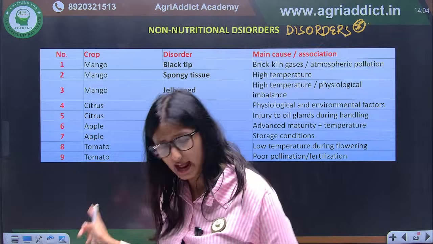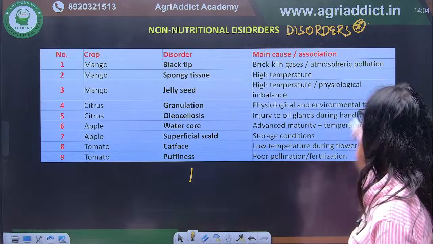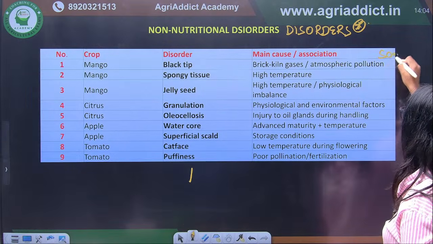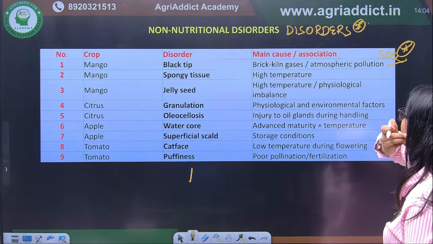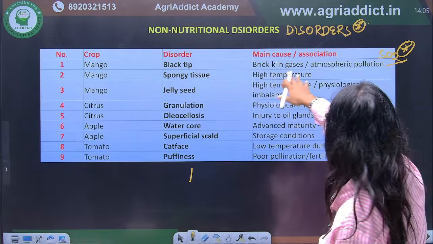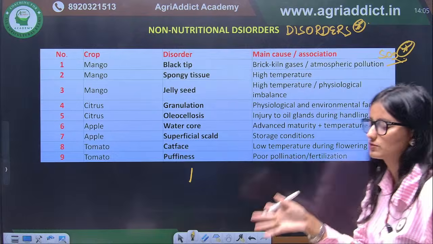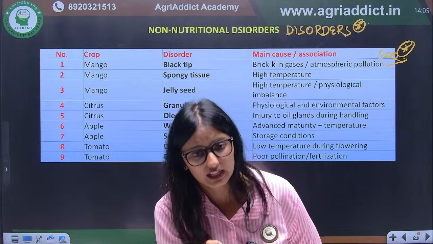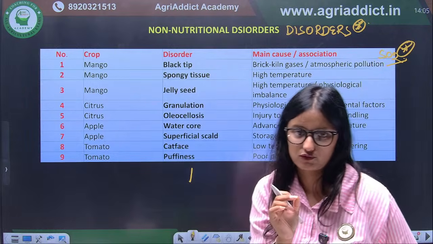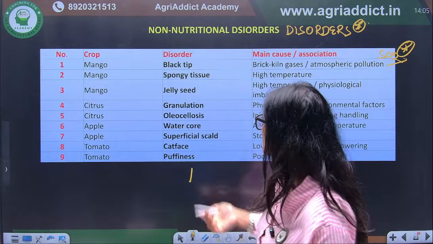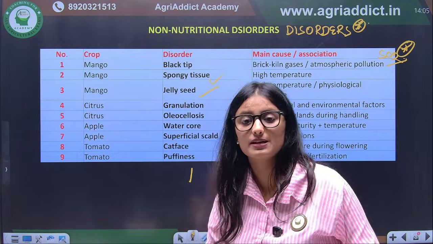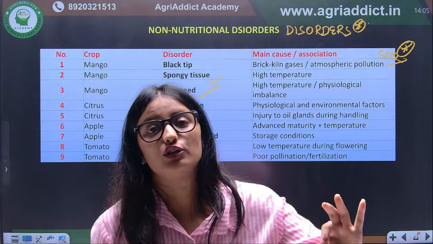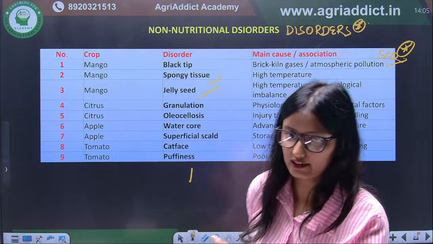But here in black tip, again this is important, it is an environmental cause, that is pollution, brick kiln gases, that is SO2 gas. Pollution is one of the major causes for this. When we talk about other disorders, spongy tissue is there, jelly seed. A question can be asked, jelly seed is a disorder of which of the following crops? A direct question will be there.